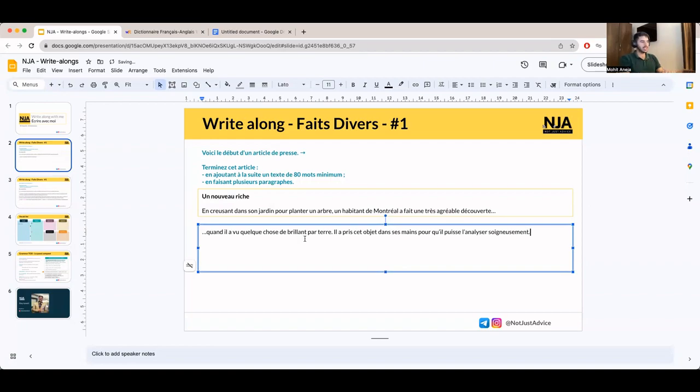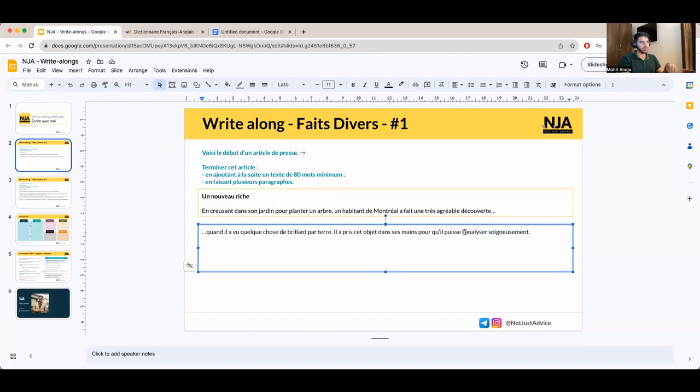Okay. So I'll explain the sentence. He took that object. This is cet, the demonstrative pronoun. We're talking about a specific object that we just talked about, which is quelque chose de brillant. He took that object in his hands so that, pour qu'il puisse is pour que plus subjunctive, l'analyser soigneusement.